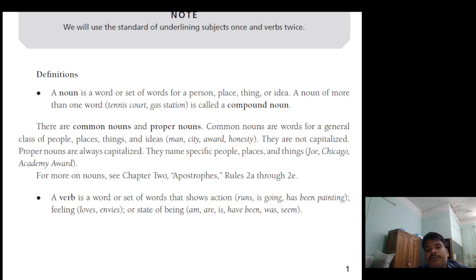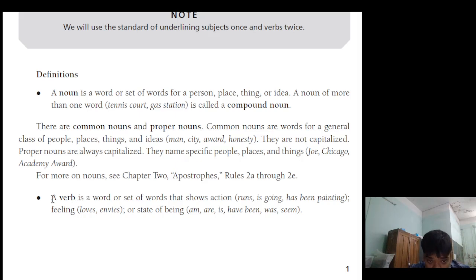They are not capitalized. Proper nouns are always capitalized. They name specific people, places, and things. Example: Chicago Academy of Art. For more on nouns, see chapter 2, apostrophe.